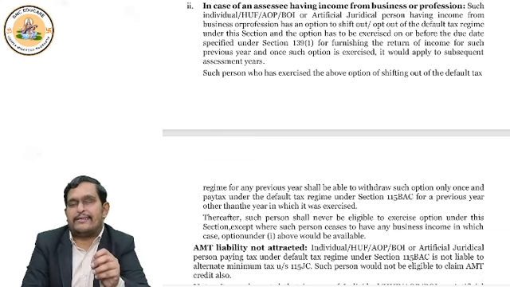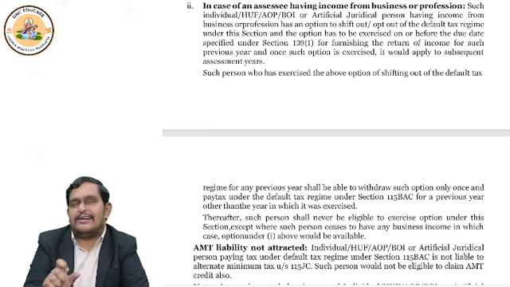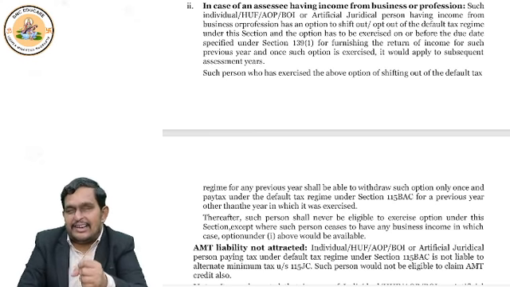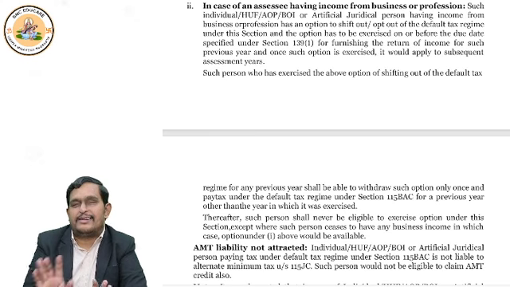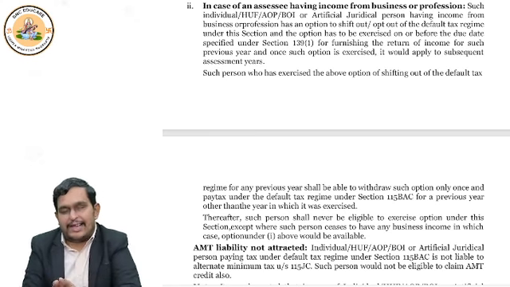Suppose, for example, a person who doesn't have business income, he can actually opt out at the time of filing returns. They did not tell due date of filing returns. They said at the time of filing returns. Even if I am filing a late return, no problem. Still I have a choice whether I want to continue in default tax regime or optional tax regime.